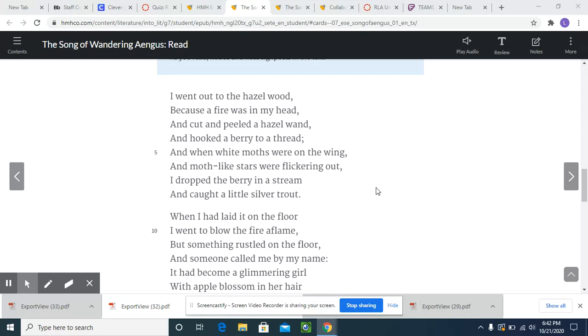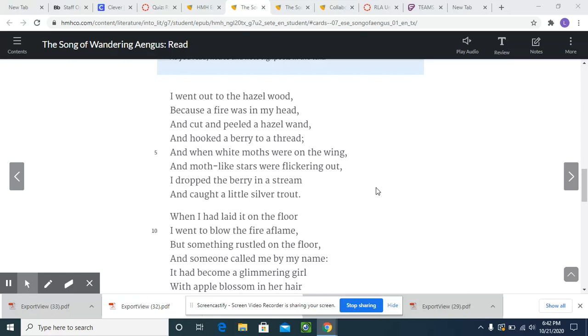So when I look at stanza one, remember we have stanzas in poems, not paragraphs. When I look at stanza one, I'm trying to figure out what the mood of this stanza is. I can pretty much say this is a calm and peaceful mood because Aengus goes fishing in the woods. And most of the time when you're going fishing, it's quiet, calm, and peaceful. The poet also repeats the word hazel to create a musical rhythm. So here I know that the mood right now in stanza one is very quiet, calm, and peaceful.